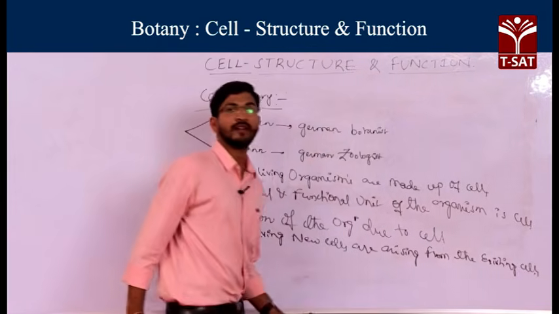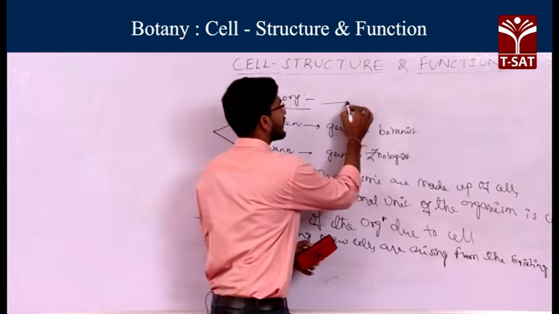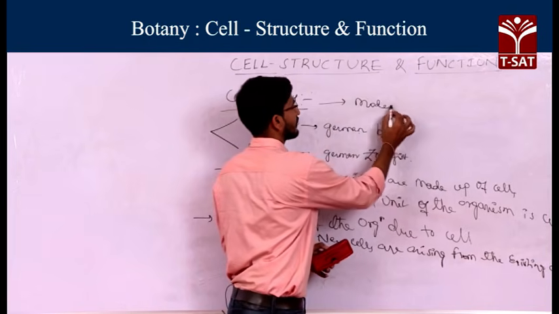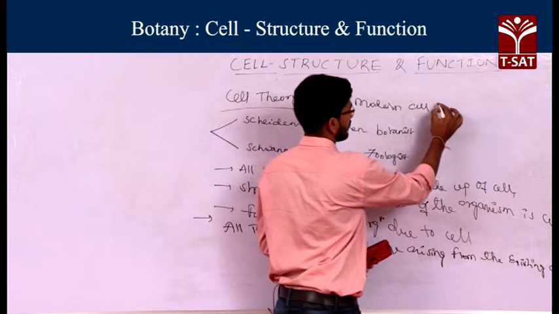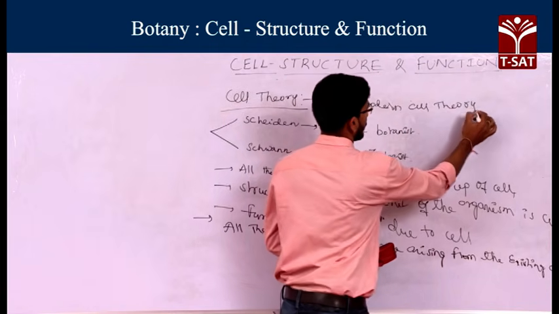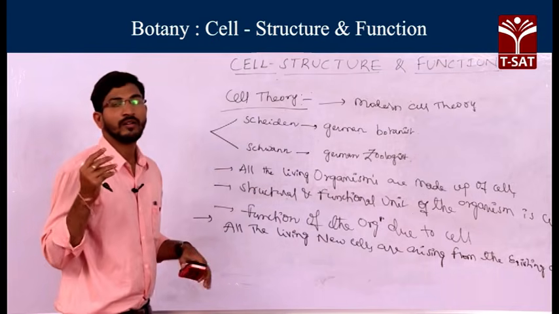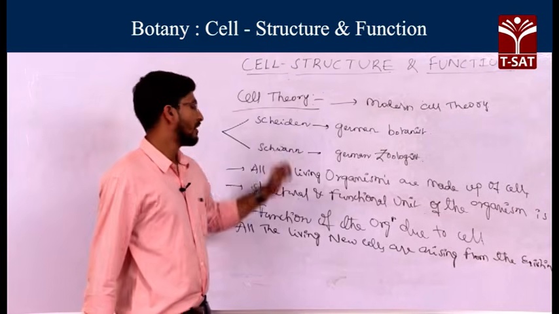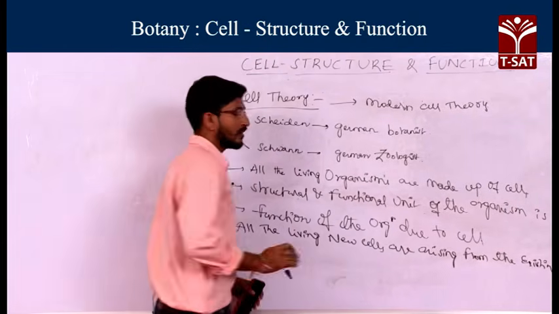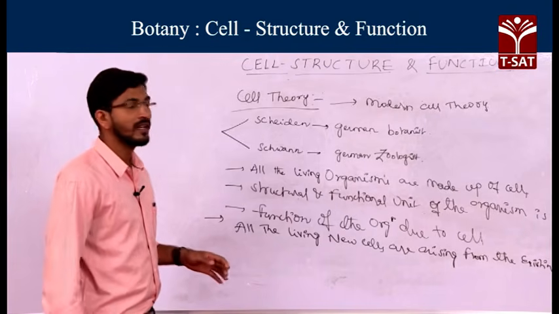With this point, the cell theory became the modern cell theory. Generally Schleiden and Schwann gave three points, and in addition, another point was given by Rudolf Virchow, that new cells are formed from the existing cells. This is about the cell theory.